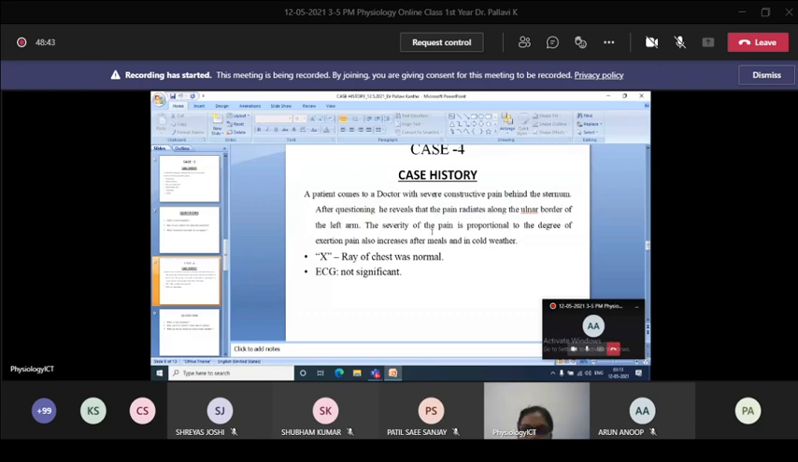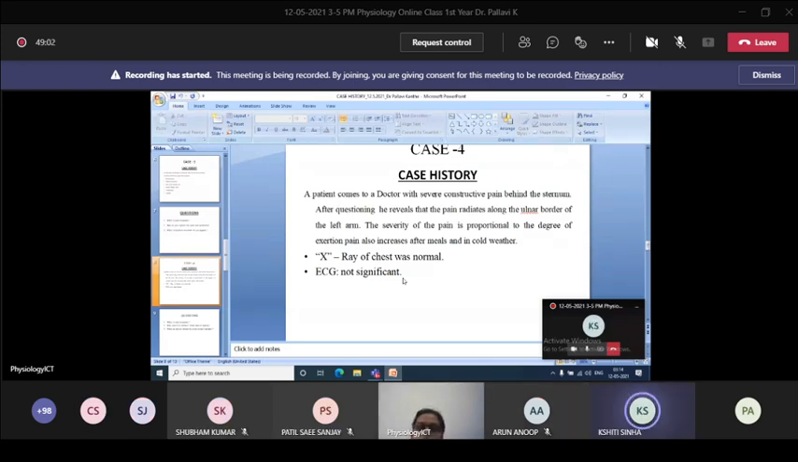So the investigations were done. X-ray of chest was normal. ECG not significant. So what is the diagnosis of this case? Angina pectoris. Yes, correct. What is the reason for telling angina pectoris and why is it not myocardial infarction?